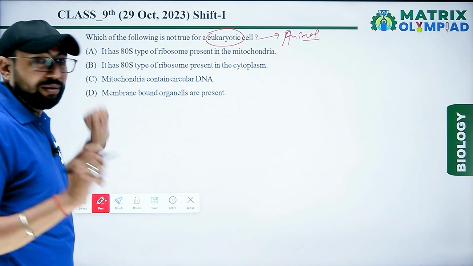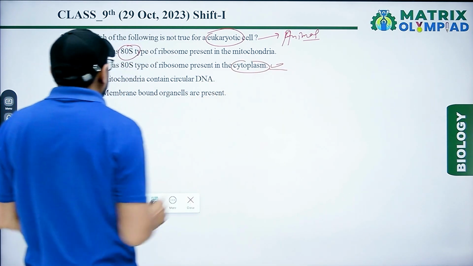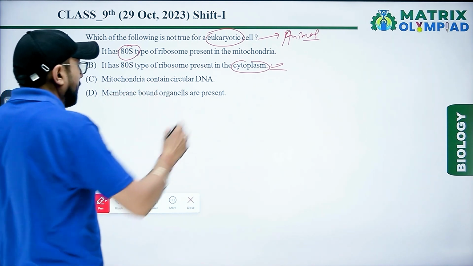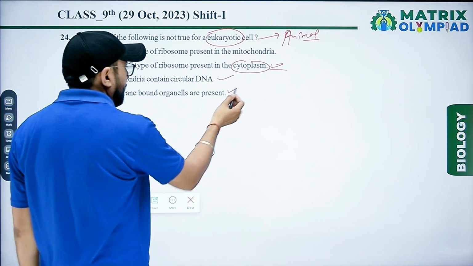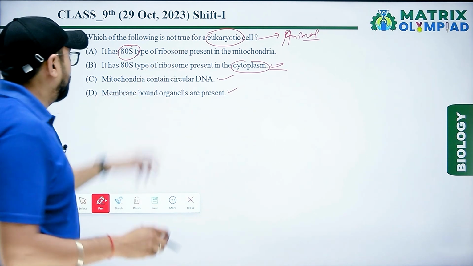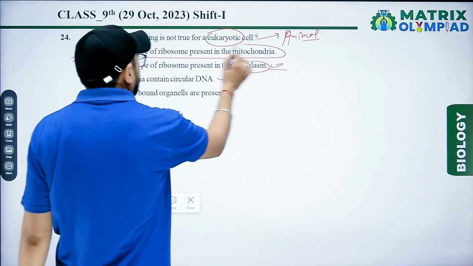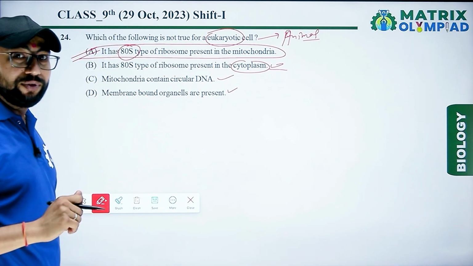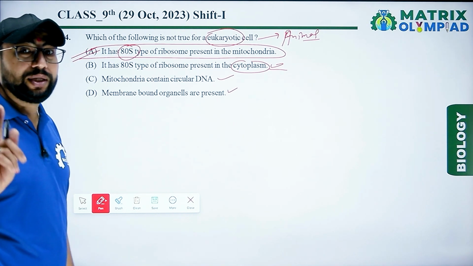That is wrong, because 80S is present in the cytoplasm. Mitochondria contains circular DNA, right? Next one is membrane-bound organelles are present, right? So the wrong statement is option A. The right answer for this question is option A.